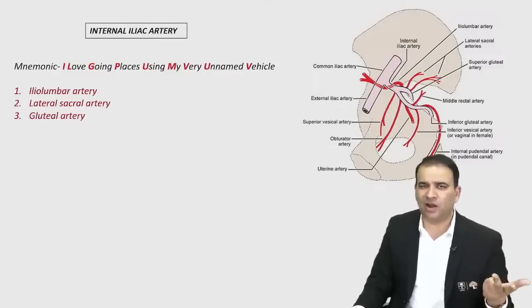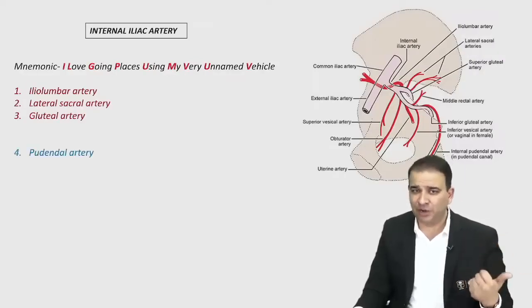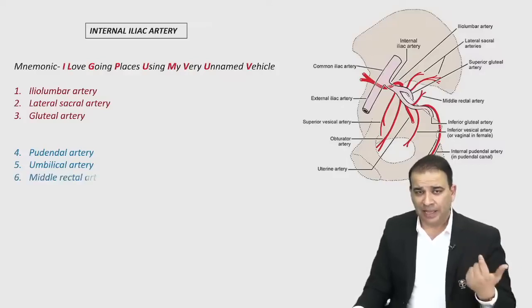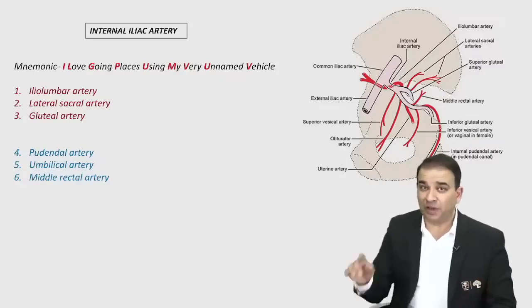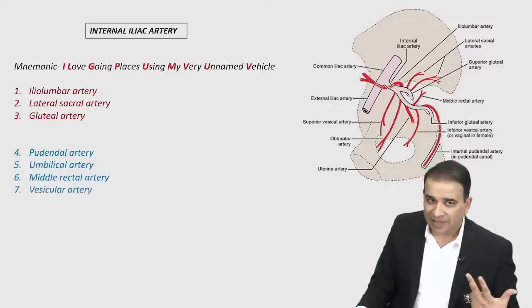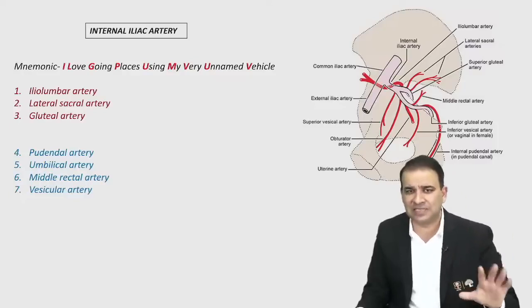Although there are two gluteal arteries, superior and inferior gluteal artery, will come to that. P is for the pudendal artery. U is for the umbilical artery, which will give rise to the vesicular also, umbilical artery. M is for the middle rectal artery. Superior rectal artery is a continuation of inferior mesenteric. This is middle rectal artery. We have a vesicular artery. Again, there are two vesicular arteries, superior vesicular, inferior vesicular. We're just saying vesicular artery here.